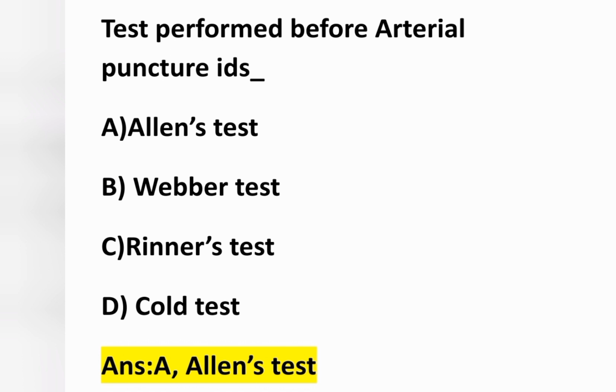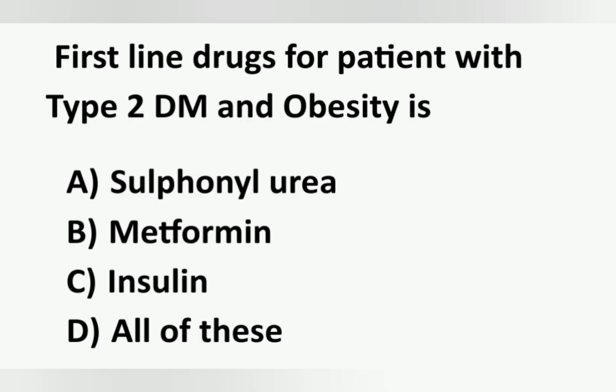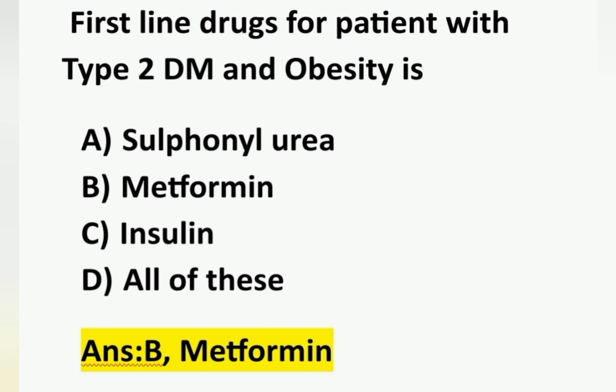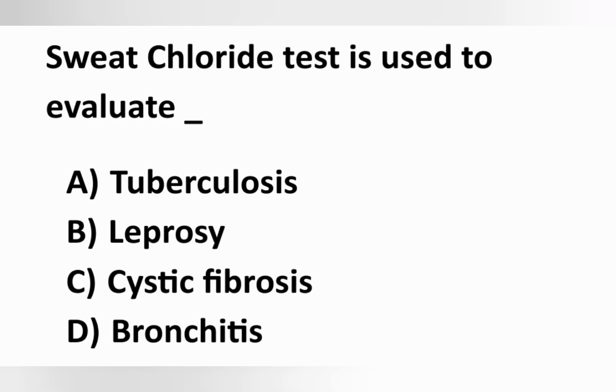The next question, first line drug for a patient with type 2 diabetes mellitus and obesity is: option A sulfonylurea, option B metformin, option C insulin, and option D all of these. The first line drug for a patient with type 2 DM and obesity is metformin. Option B is the correct answer.